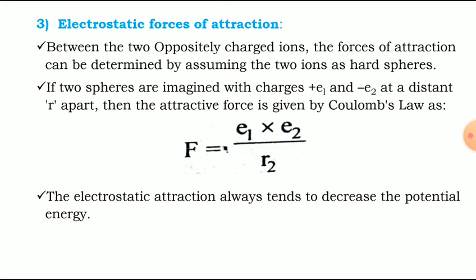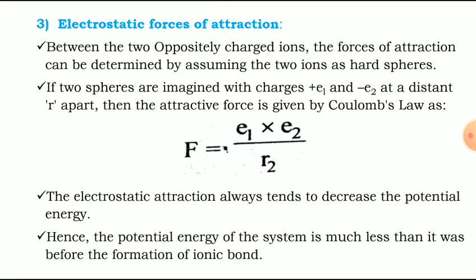The electrostatic attraction always tends to decrease the potential energy. Hence, the potential energy of the system is much less than it was before the formation of the ionic bond.